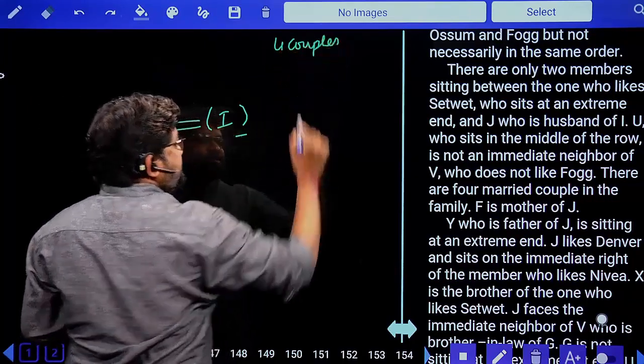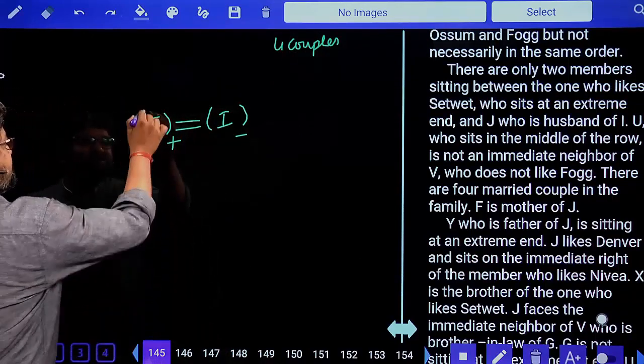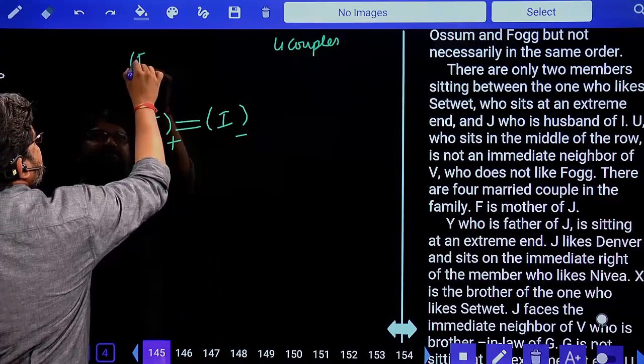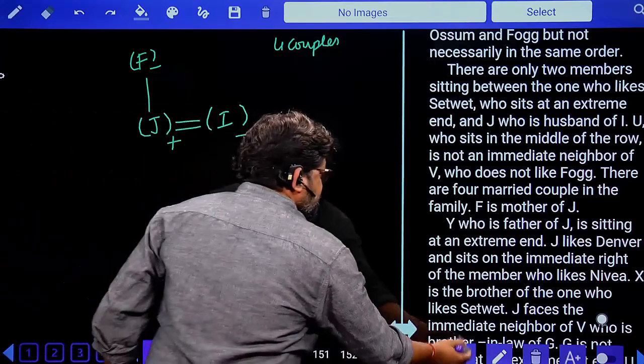Next extra information. J is the mother. F is the mother of J. Female. Done? Yes. Now we'll go for the next paragraph.